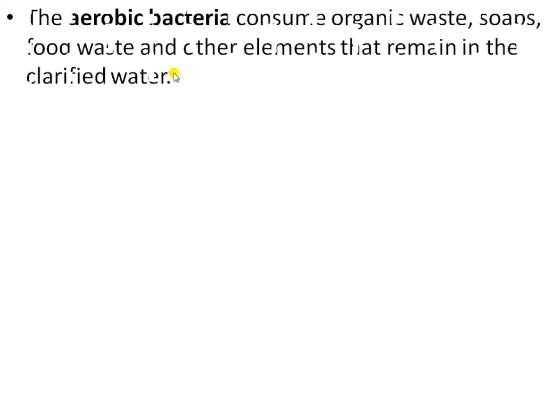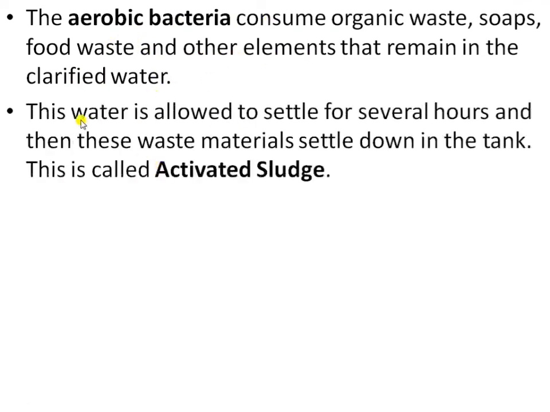Next is about the aerobic bacteria. They consume the organic waste, soaps, food waste and other elements that remain in the clarified water. This water is allowed to settle for several hours, and then these waste materials settle down in the tank. This is called activated sludge.